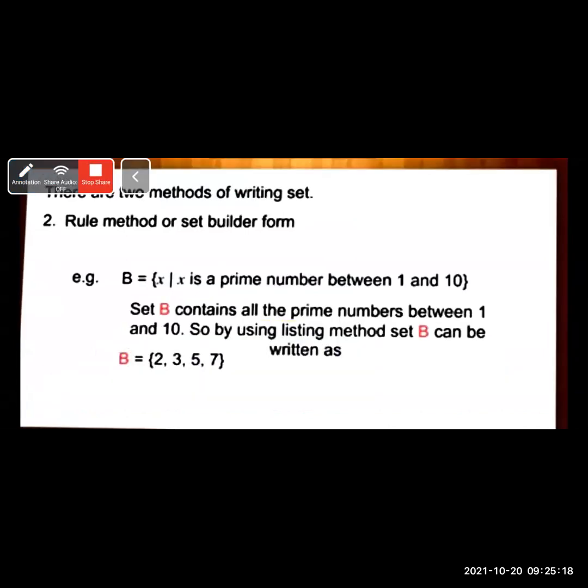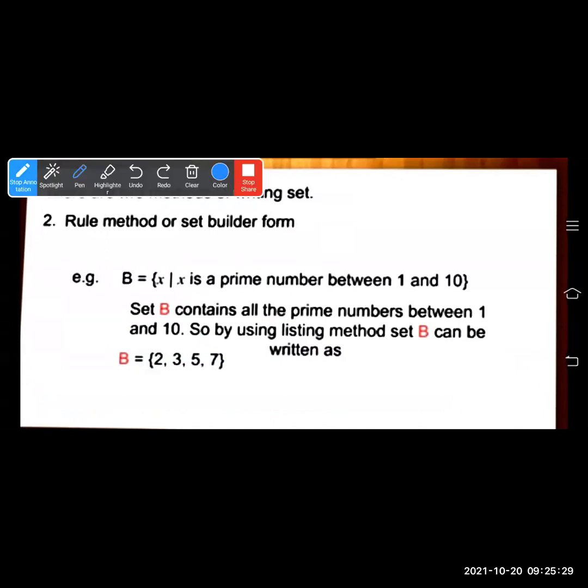To see some more examples, on page number 3, you can see B is equal to the set of all x such that x is a prime number between 1 and 10. So here, how do we read? Set B contains all the prime numbers between 1 and 10.